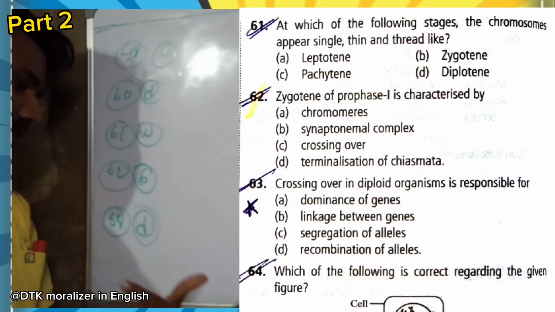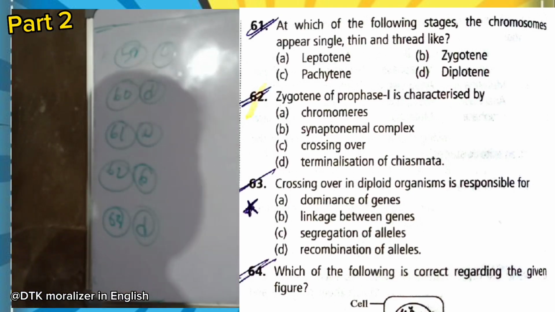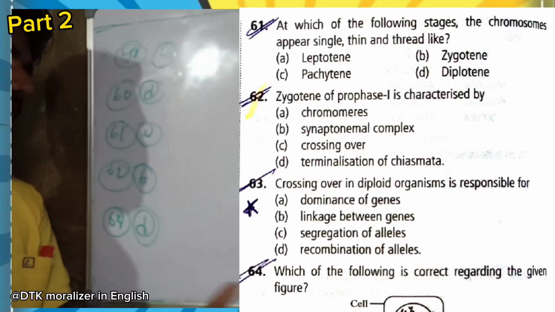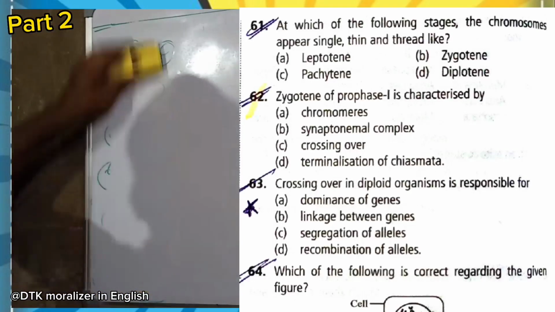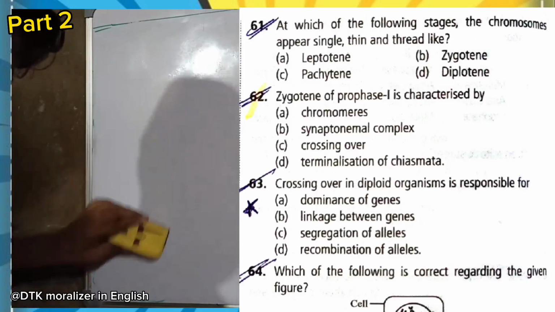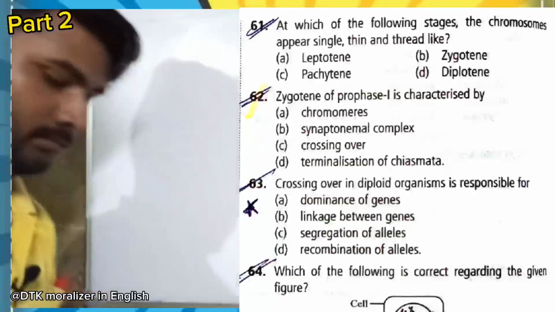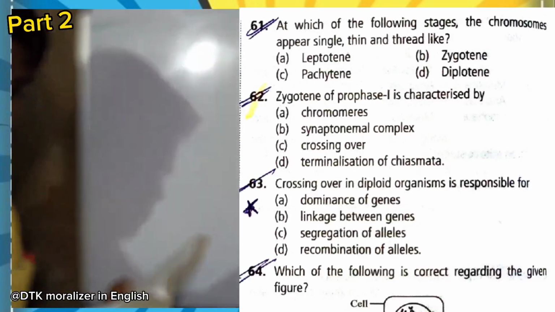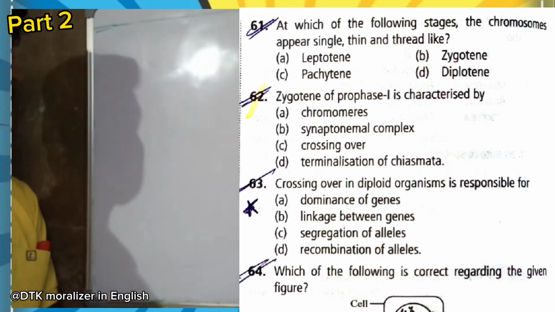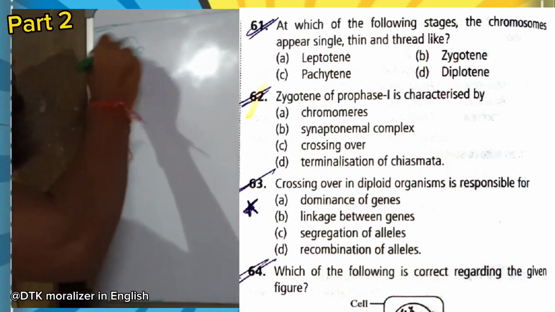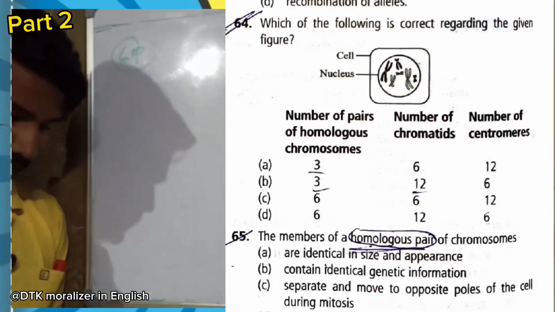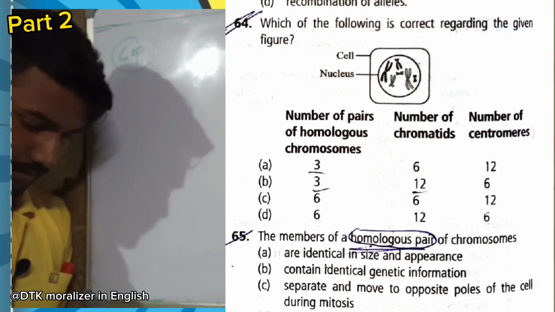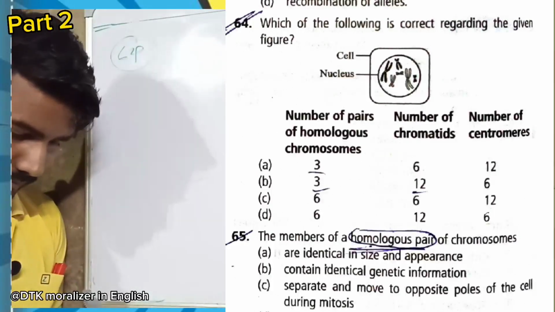As you can see, in case of the 64th question, in diploid organisms, the meiosis occurs in the reproductive system for recombination of alleles. My remaining videos are not like this. This one is very slow, but the remaining videos will be very fast.